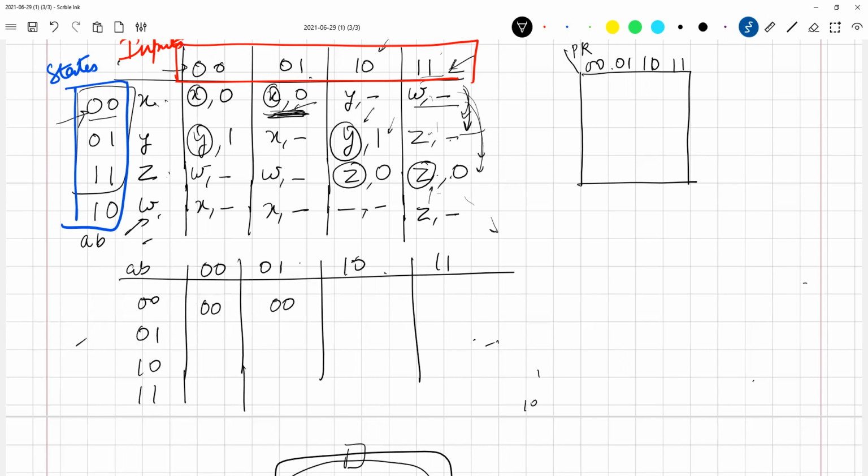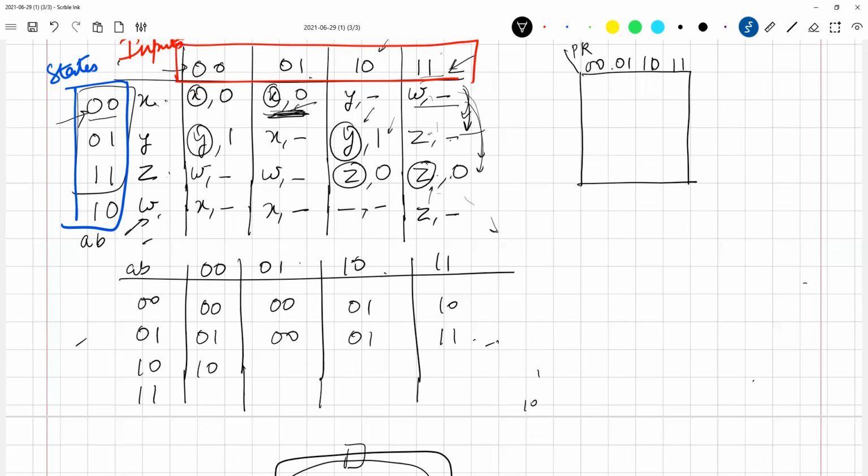Again 0, 0. Y is what? What is next state corresponding to this? Next state here is 1, 0.